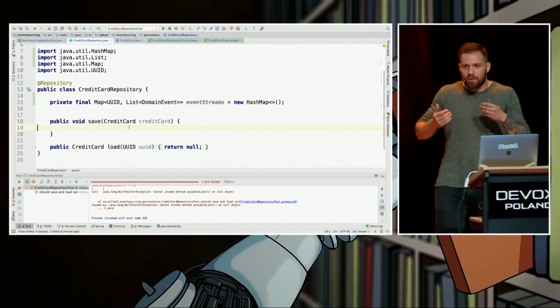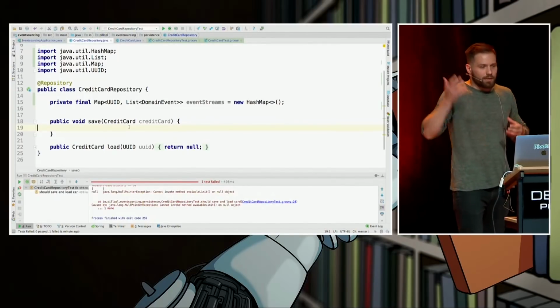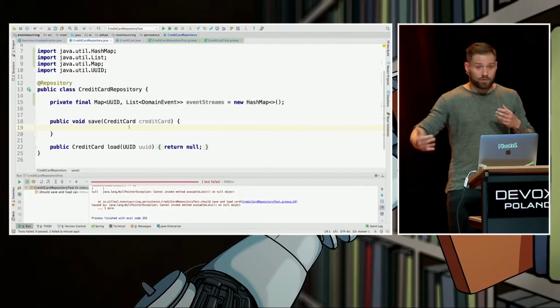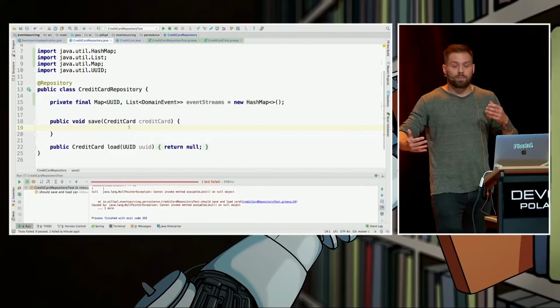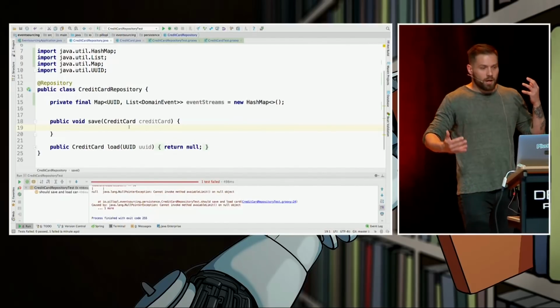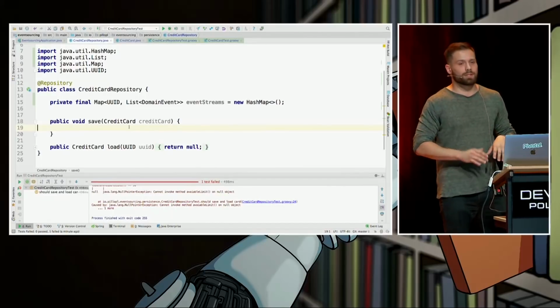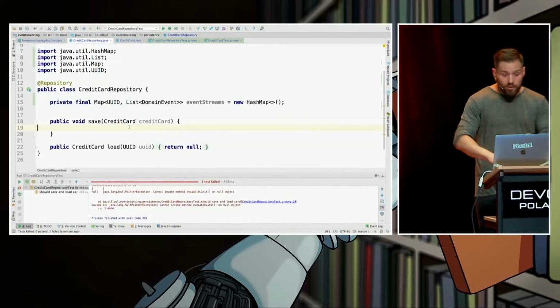There is a concept of dirty checking in ORMs like Hibernate. It does the same. It checks whether something differs at the time of flush from the point of loading the state to the persistence context. If it differs, it's going to translate the changes and run SQL statements against our data store. So we're going to do the same.